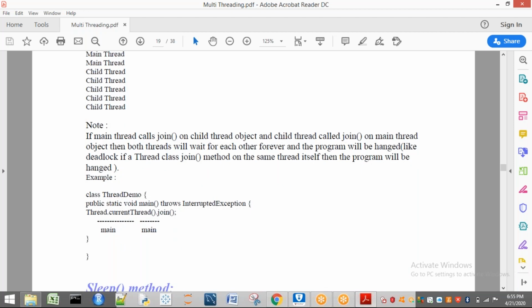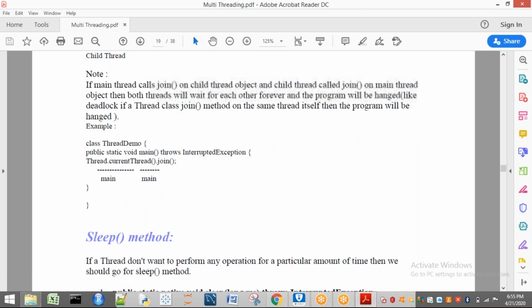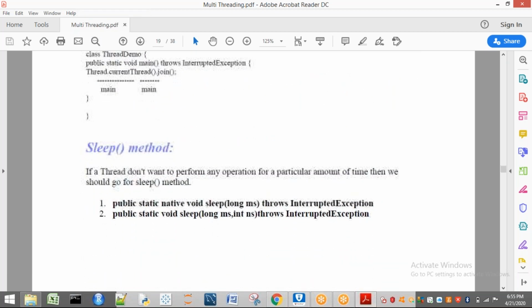So while the child thread is applying join on main, at the same time, if the main thread is applying join on the child thread, what happens? Both will be waiting for each other, which will not end. So this is the concept of the join method.